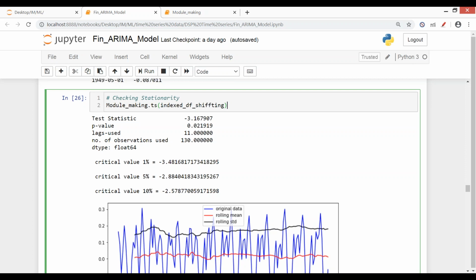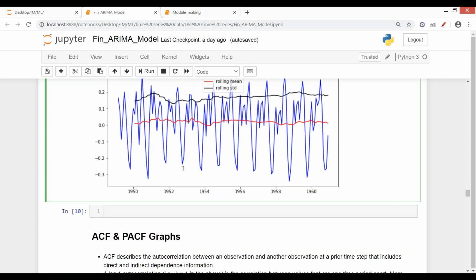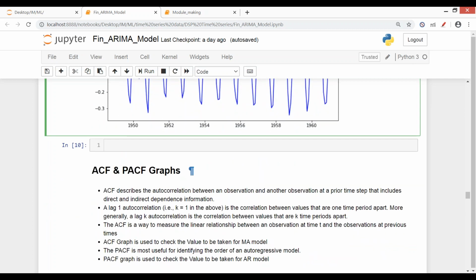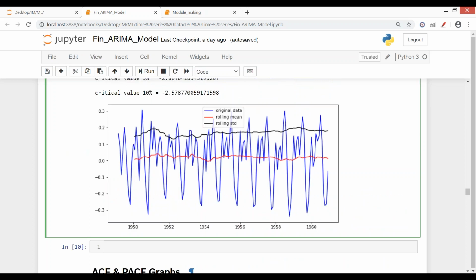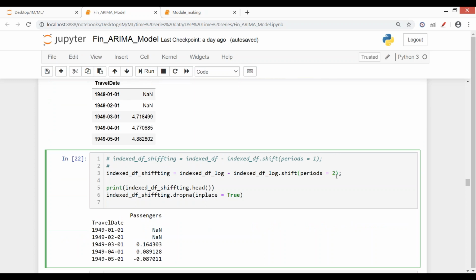Okay, then moving on. Once stationarity is achieved, we got to know that by differencing twice, we are good to go with the data. Now in ARIMA, as I've told you, we have to feed in the AR value and the I value. So we know the optimal value is 2. But let's say I did differencing of first order.